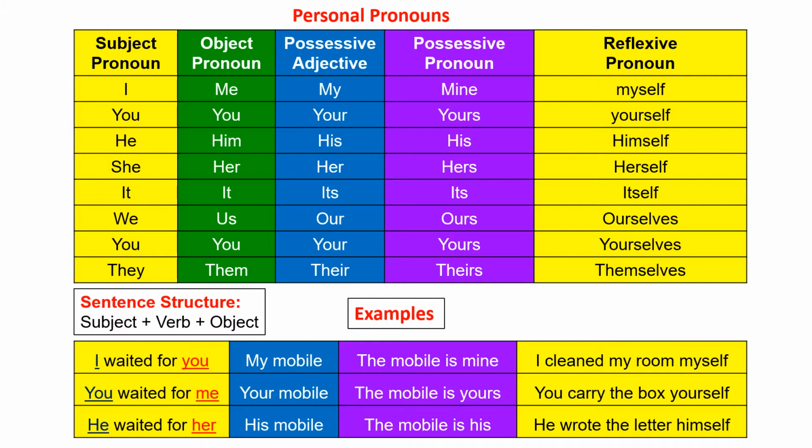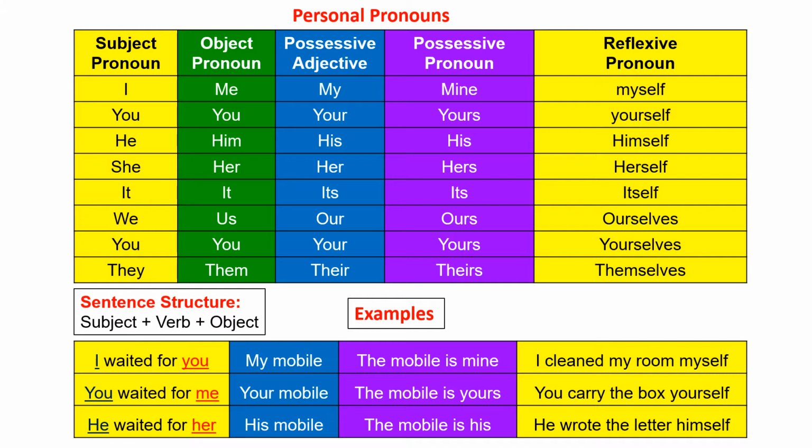The mobile is yours, or this is yours. The mobile is his. In these sentences, mine, yours, his all are possessive pronouns which are showing ownership of those things.